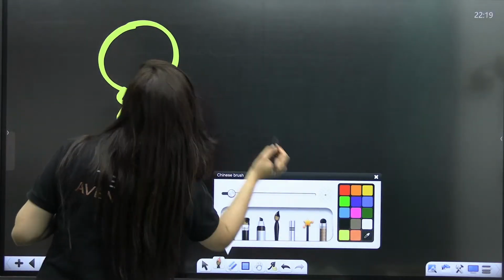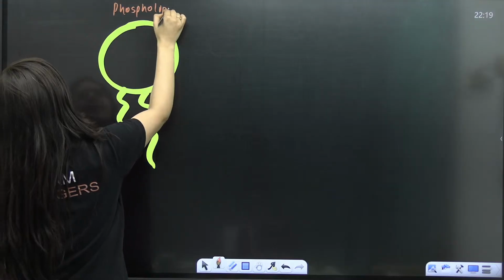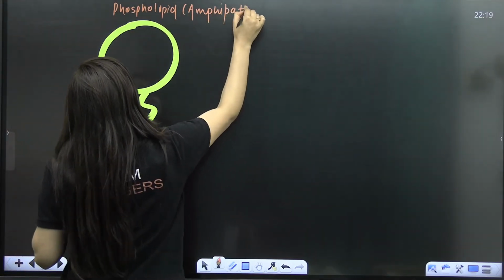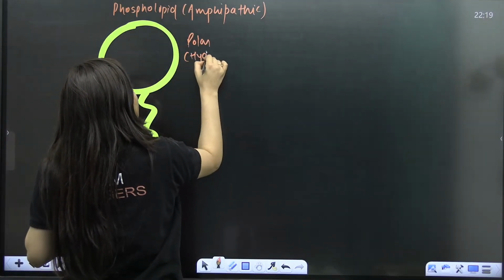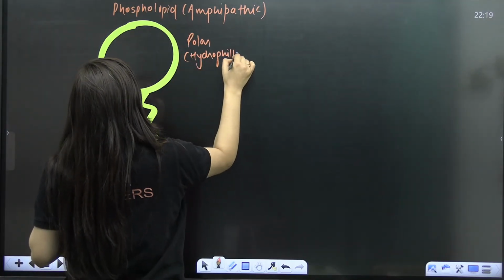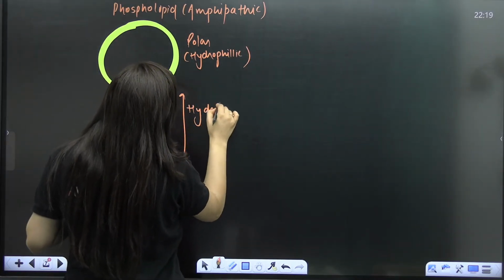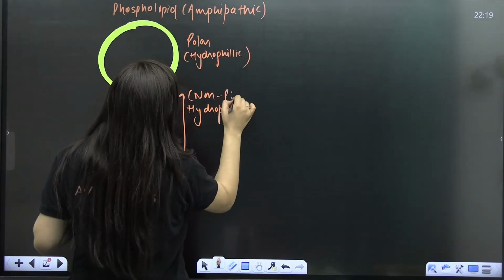As I said, it is an amphipathic molecule because it has both a polar head which is hydrophilic, and I told you why it needs to be hydrophilic, and a tail which is hydrophobic, which I am calling the non-polar tail.